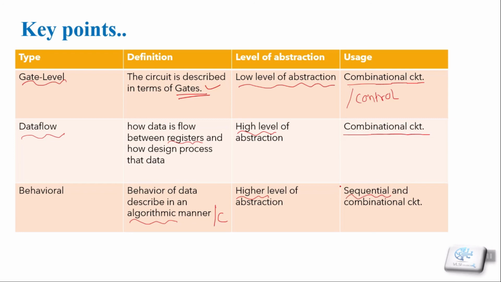This type of modeling is generally preferred for sequential circuits, because defining sequential circuits in terms of D flip-flops and going deeper into the D flip-flop is quite difficult. So defining them at the behavioral level is preferable and easy. And we can also define combinational circuits with behavioral modeling. So these are the key points of the levels of abstraction in Verilog.